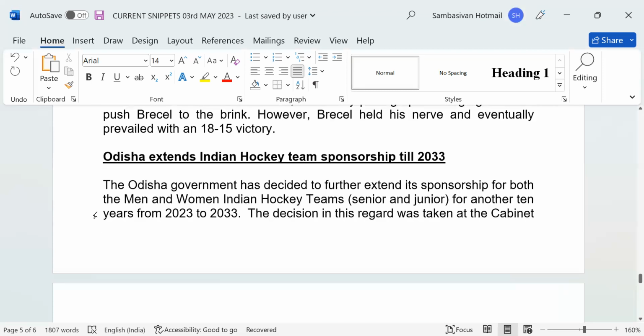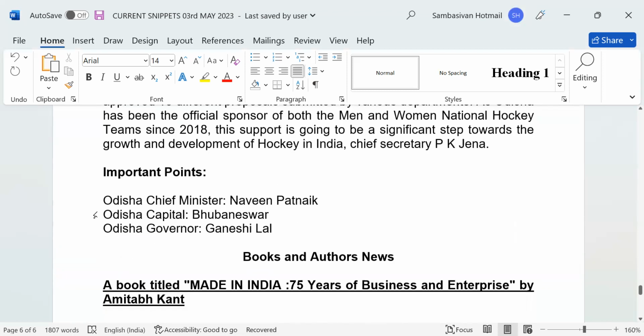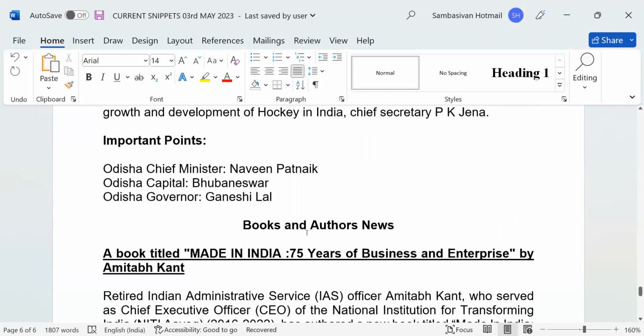Odisha extends Indian hockey team sponsorship till 2033. Who is the Chief Minister of Odisha? Navin Patnaik, capital Bhubaneswar, and Governor Ganeshi Lal.